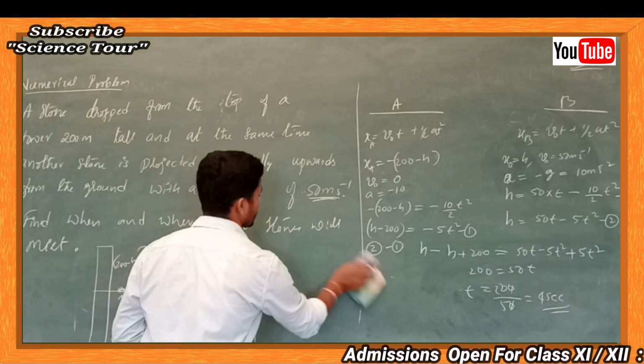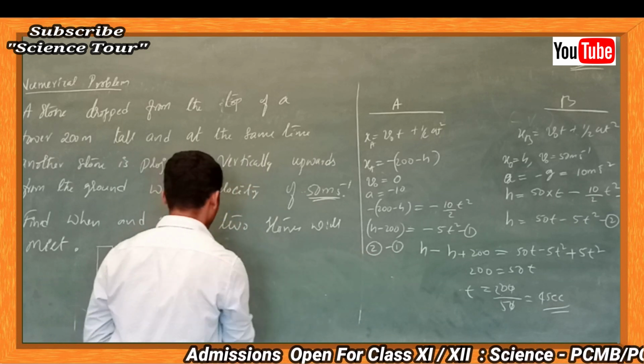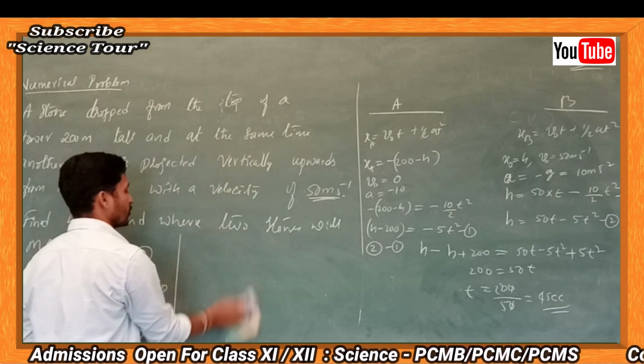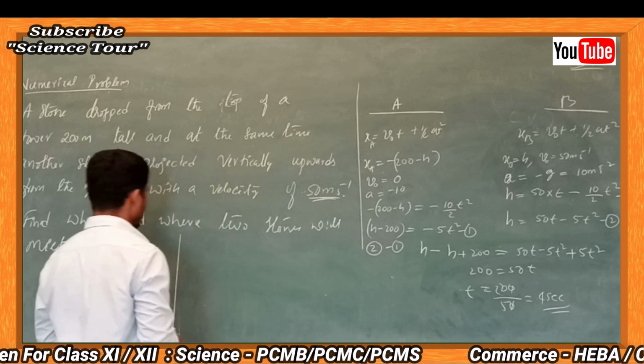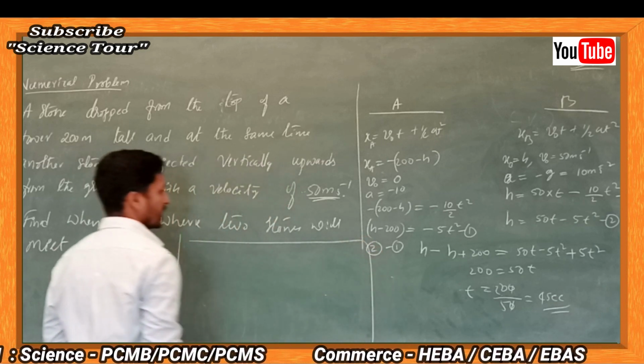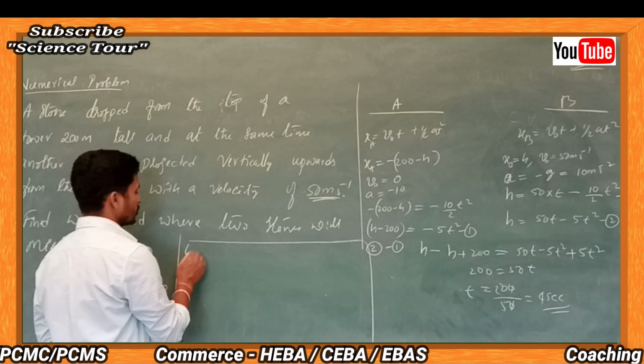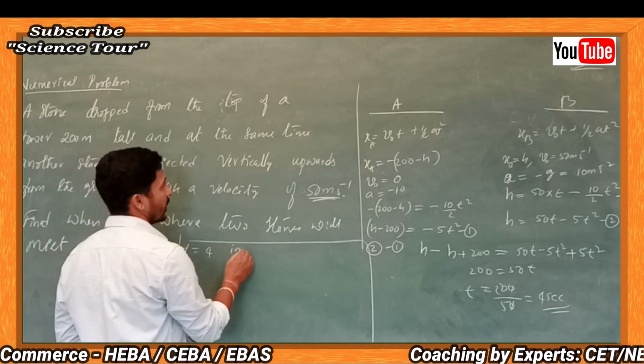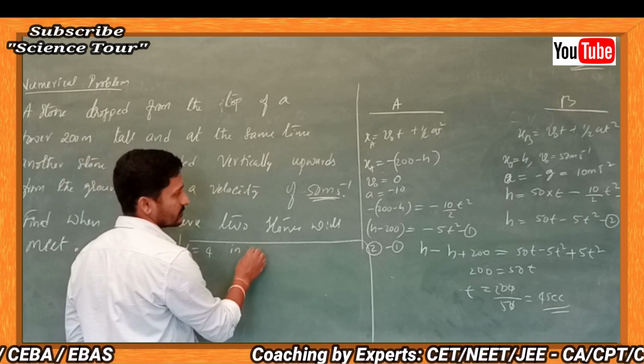Then where are they going to meet? When they meet is after 4 seconds of throwing, but where? Substitute t is equal to 4 in equation 1, or equation 2, that is easy.